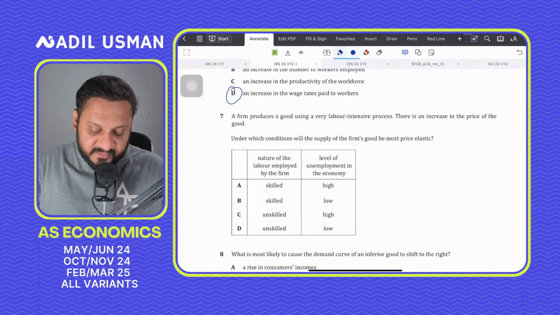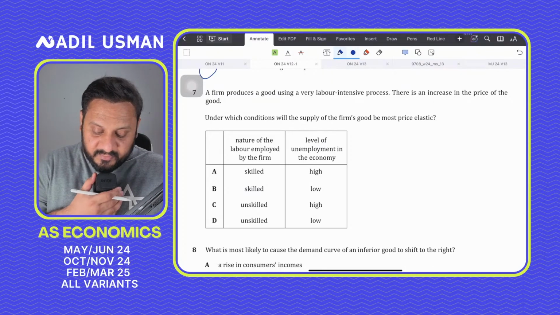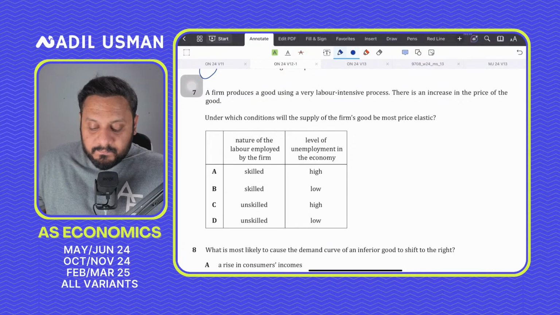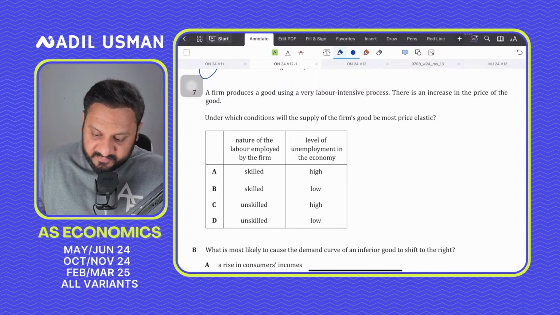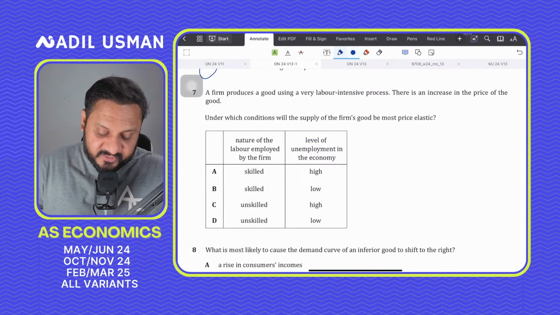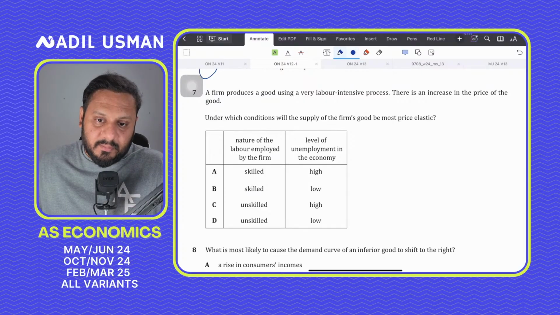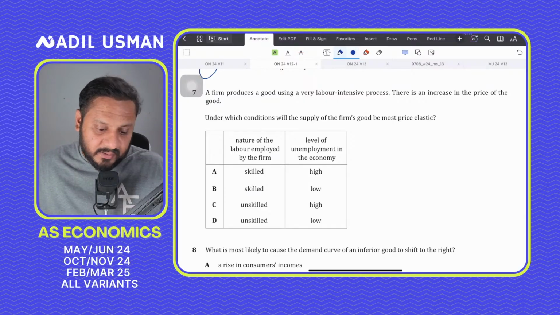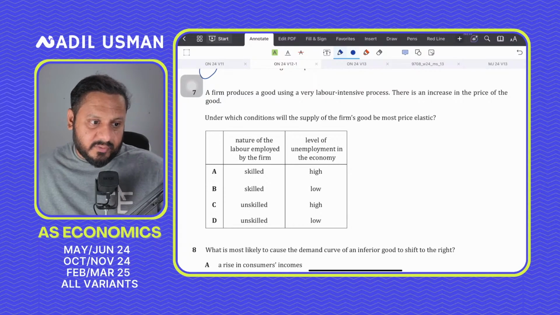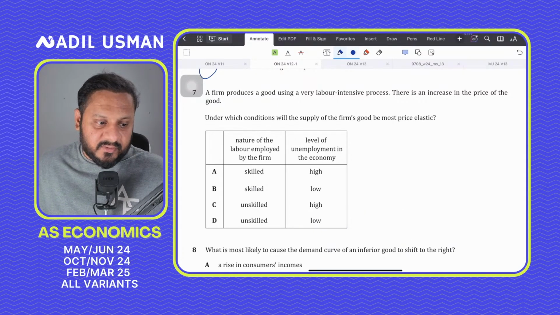Question number 7 says a firm produces a good using a very labor intensive process. There is an increase in the price of the good. So the price of the good is increasing. Under which conditions will the supply of the firm be most price elastic? This is a very good question. What would be the answer to question number 7? Yes, guys, what do you think is the answer to question number 7? Yes, waiting for your answers in the comments.